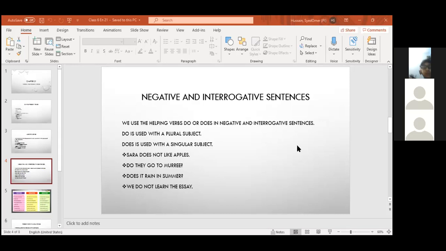Simple present tense tells what you do in your daily routine. Correct. We use which form of verb? First form of verb. Correct. Good, Riyan. Can you give me two examples? I go to the market. She washes the clothes. Good, Riyan.